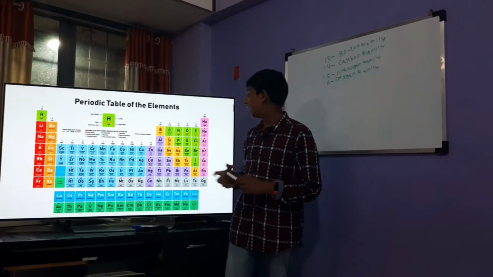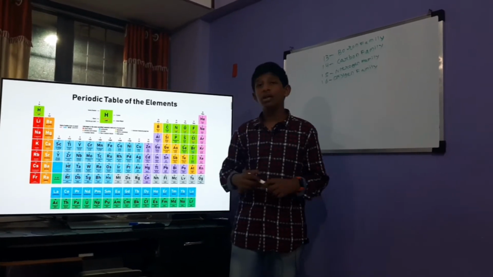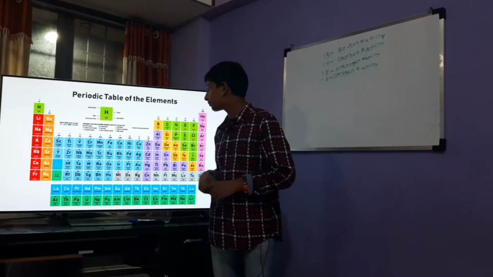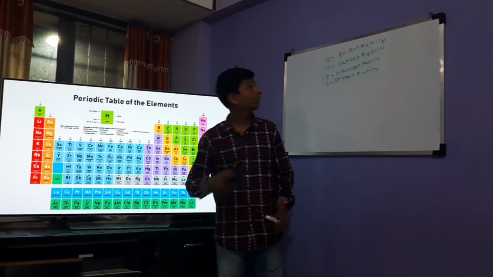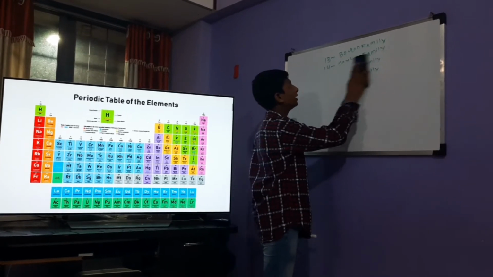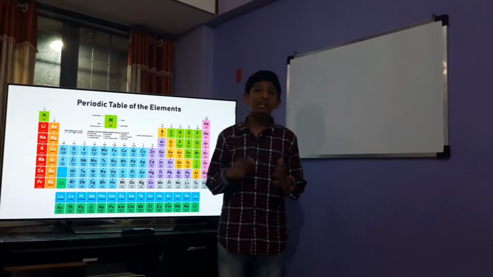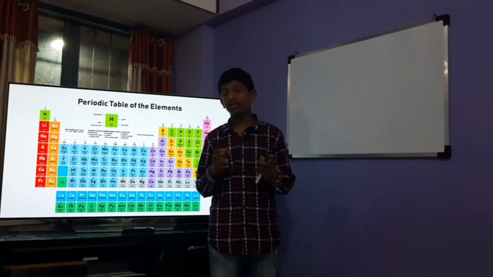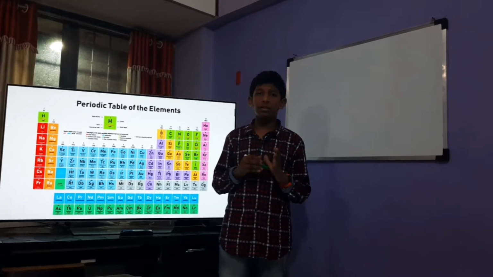As with all the groups, these also have a specific number of outermost electrons, or valence electrons, and all of them share the same chemical properties. Like all the elements in the boron family share the same number of valence electrons, and they share the same chemical properties.